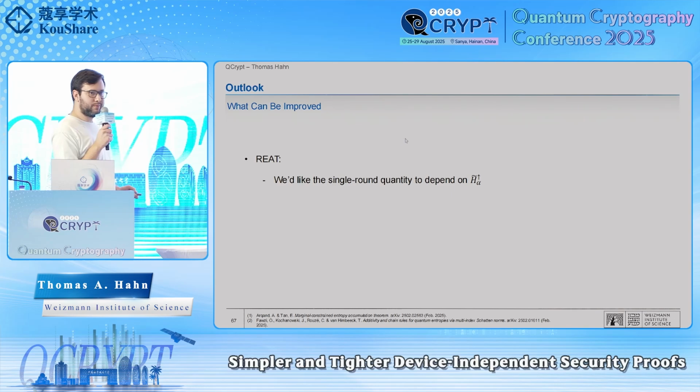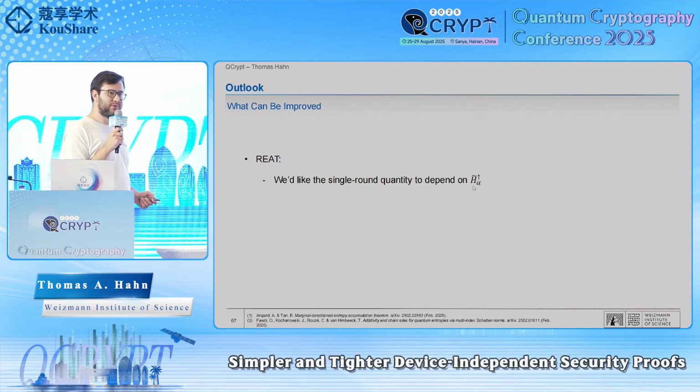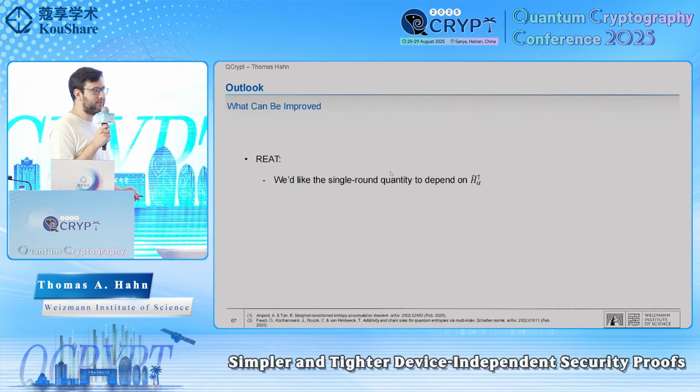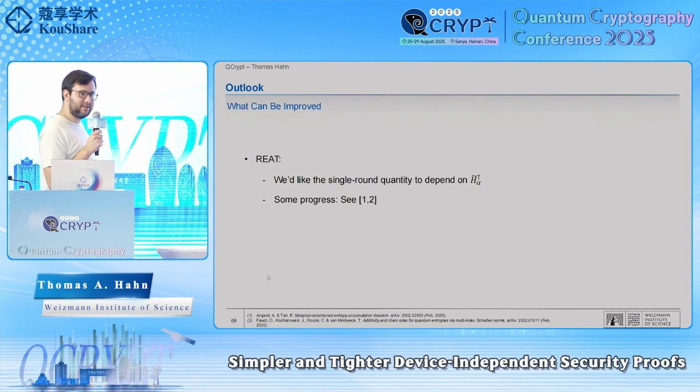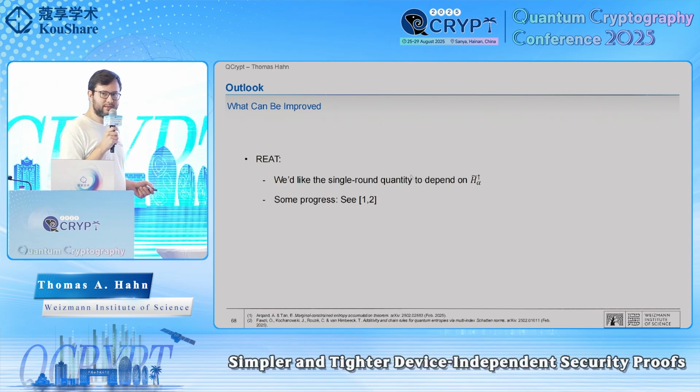Also, what can be improved? At the moment, the single round quantity is the down arrow sandwiched in the entropy. For device-dependent QKD, one can turn this into an up arrow quantity, and one would ideally like to have this also for the DI setting, but for this one needs stronger chain rules, which no one has been able to prove yet. However, interestingly, there is some work in this direction. For example, Amira Khan will present something on Friday on this, and these are already very promising results that suggest that this is indeed possible.